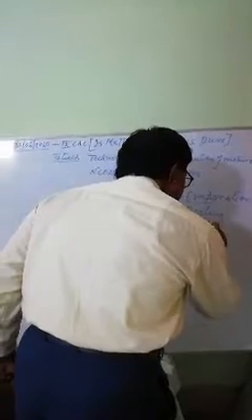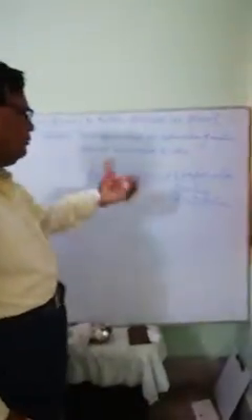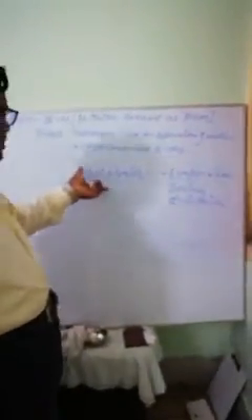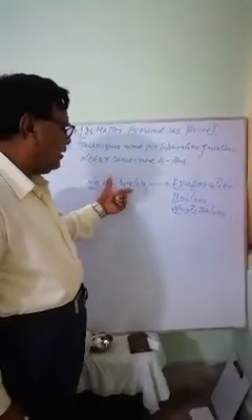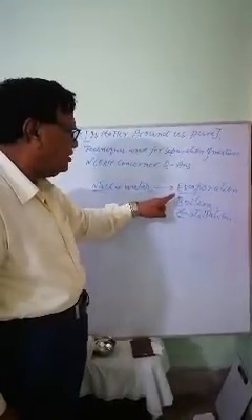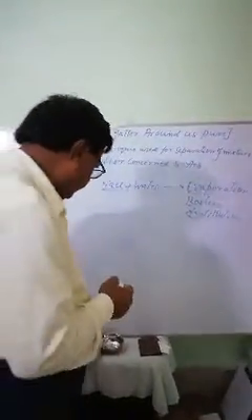But if choices are given, you can give the choice. Otherwise, very simple. A mixture of NaCl and water can be separated through the process of evaporation, or through boiling.